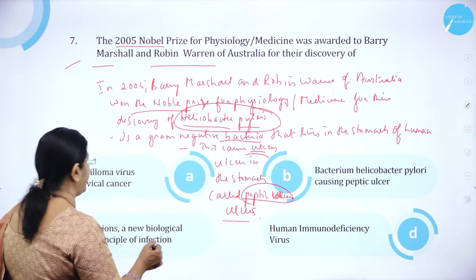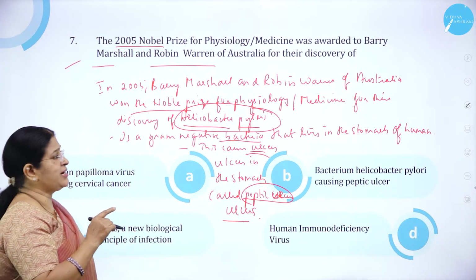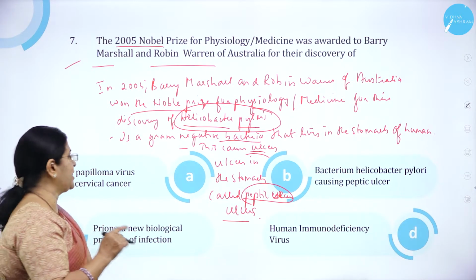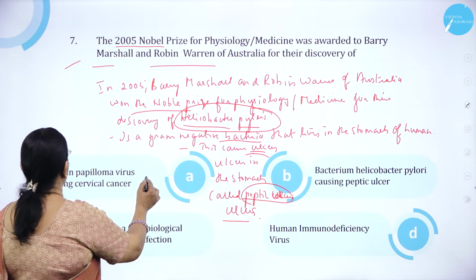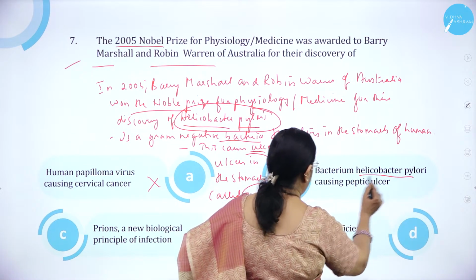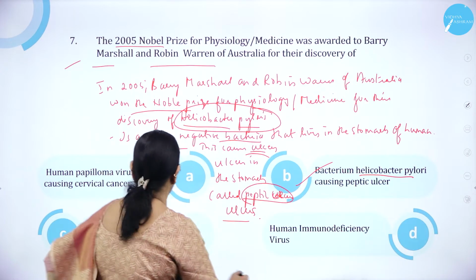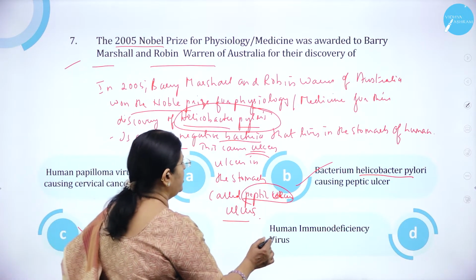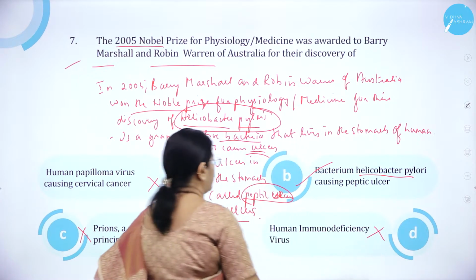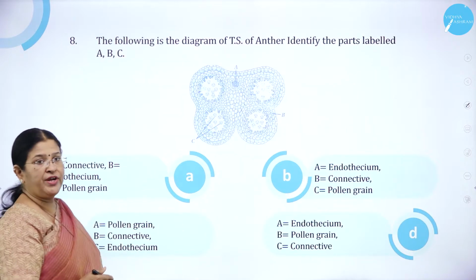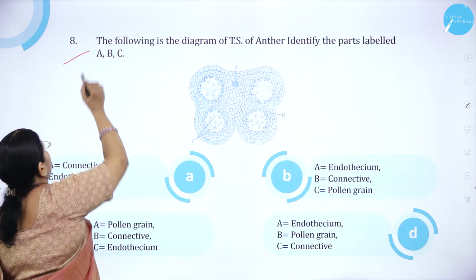So the discovery of what? Helicobacter pylori, which causes what? Peptic ulcers. So option A, human papilloma virus causing cancer, is wrong. Bacterium Helicobacter pylori causing peptic ulcer is correct. Option C, prions, a new biological principle, is wrong. Human immunodeficiency virus is wrong. So option B is correct. Moving on to question number 8.